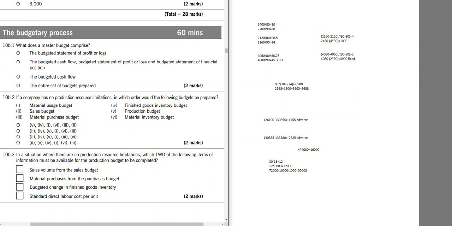The budget is statement of profit or loss. It is, yes, but it is not the only one. Budgeted cash flow, profit and loss, and financial position is this one. The budgeted cash flow, the entire set of budgets.